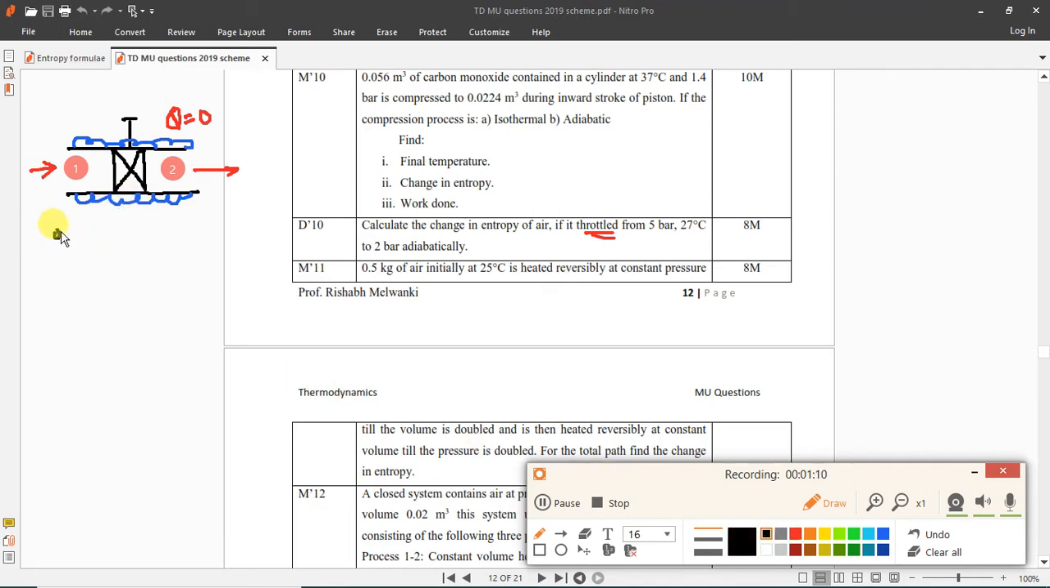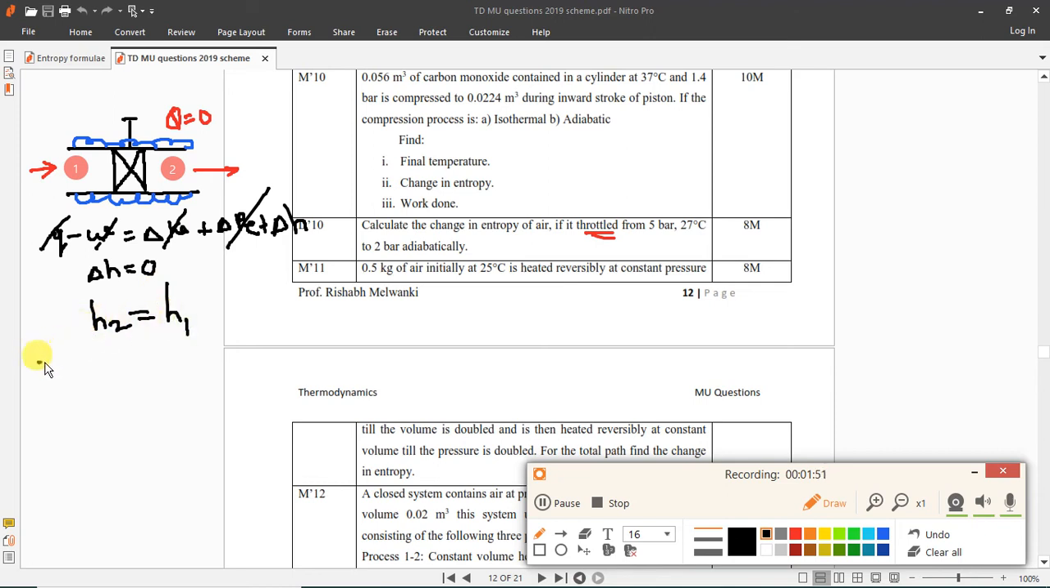So we can write Q minus W is equal to change in kinetic energy plus change in potential energy plus change in enthalpy. Heat transfer is 0. We don't have any work transfer. Change in kinetic and potential energy is assumed to be 0. So what we get is delta H is equal to 0. So when we have adiabatic throttling, delta H is 0, that is H2 is equal to H1.